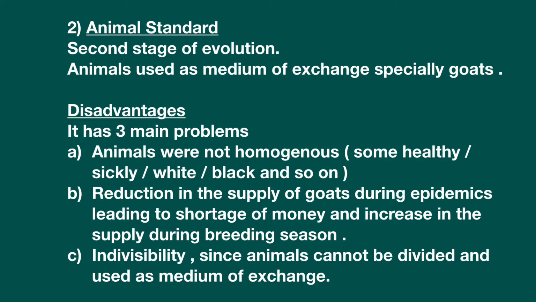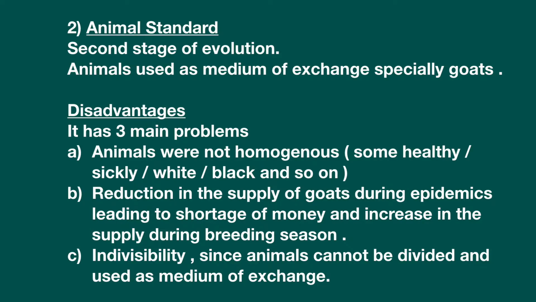Here, the animals were used as medium of exchange, especially goats. So in the barter system, it is also called commodity money because commodities were exchanged, and here in animal standard, animals were exchanged and goats were specially used here. But again, it has 3 disadvantages.